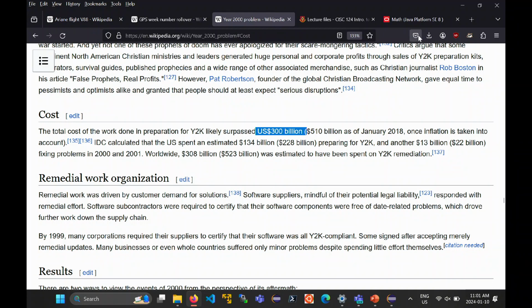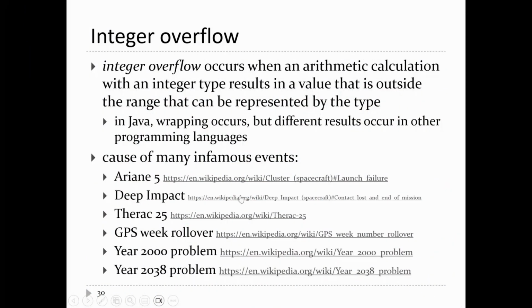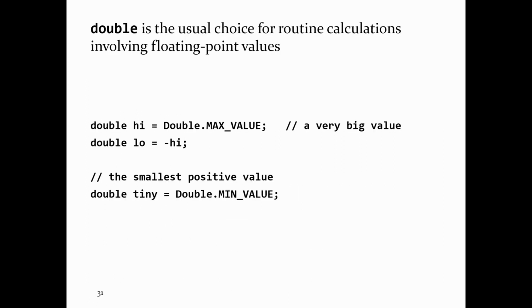The exact same problem is going to happen in 2038 for other reasons. So the year 2038 problem is same as the year 2000 problem. It has to do with how time is represented on most computers. So this happens in real life. It is an issue. All right.